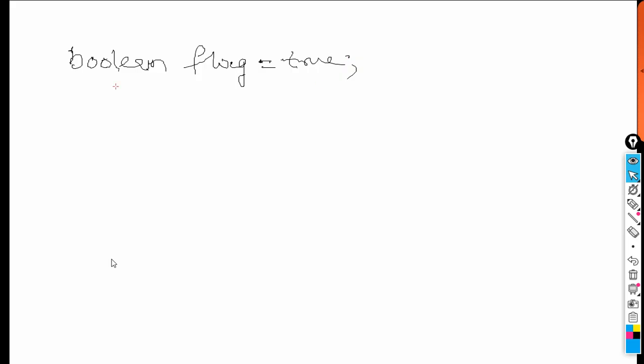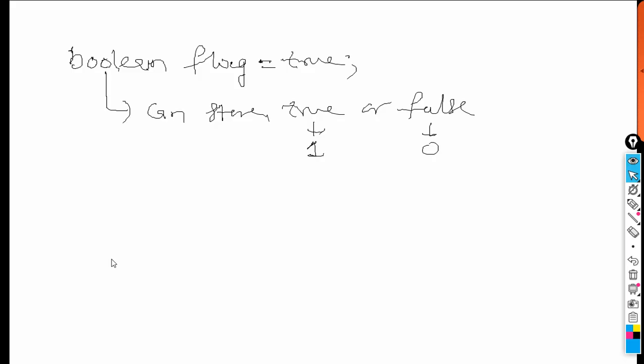Okay, so boolean can store true or false. Now the point is, what is true? True means 1, and false means 0. So how many bits are required for this? One bit is enough to store this particular value. So therefore boolean variables.